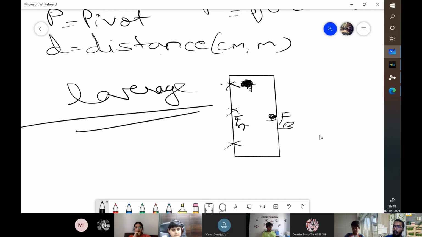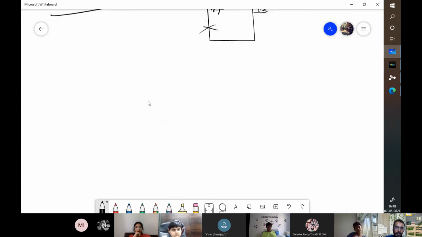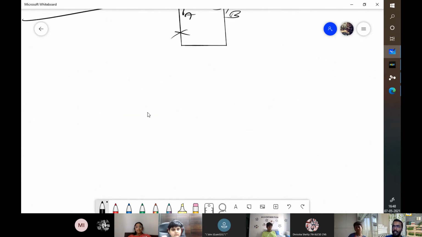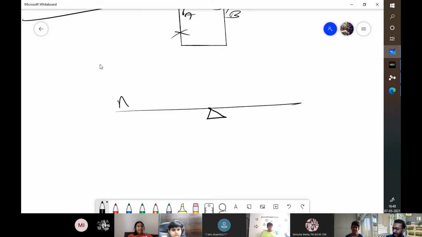Everybody has sat on a seesaw, right? Everybody was a child at some point in time. So we still are. Now let's say I'll keep Siddhi on one end, okay, and I'll keep Divisha on the other. No, sir, I don't want to. I want you to be on the other end. No, you guys will start fighting. I know that for sure. Now, on a seesaw where it is attached, those legs are the pivot. Okay, so this here is the pivot.